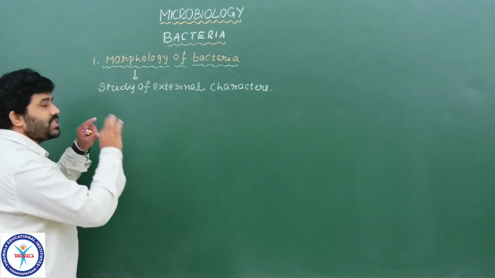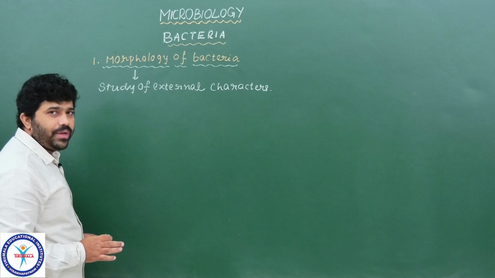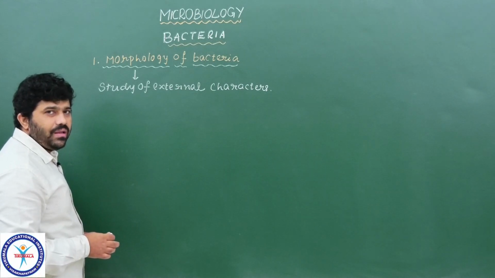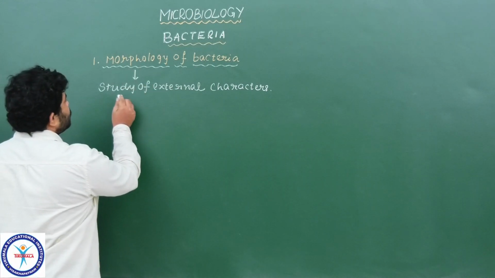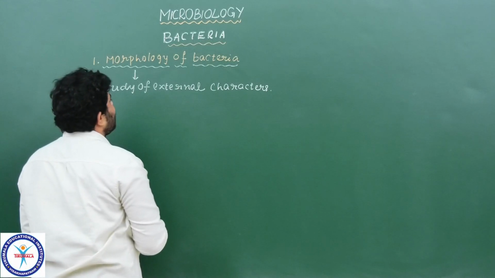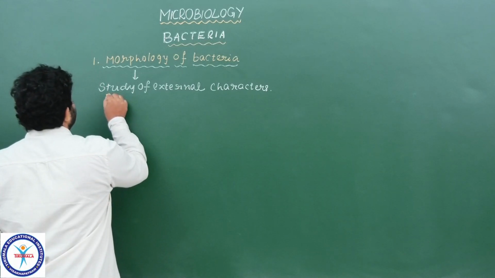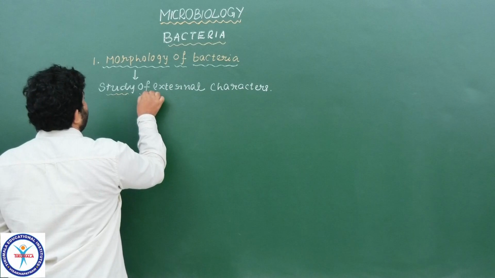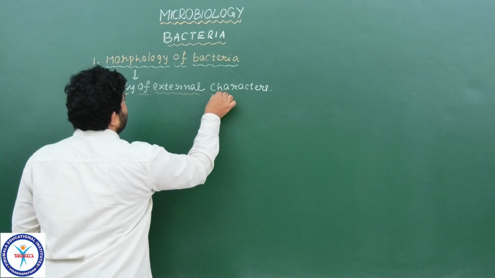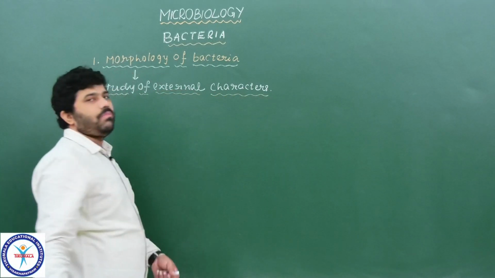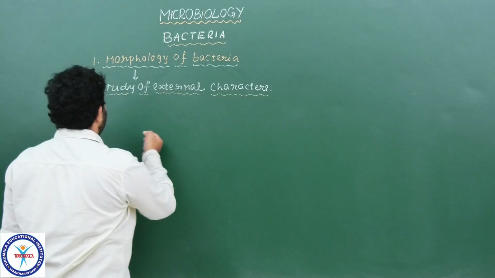Whatever external characters we observe in a living component, we study them well. Here also we are going to study the external characters of bacteria.